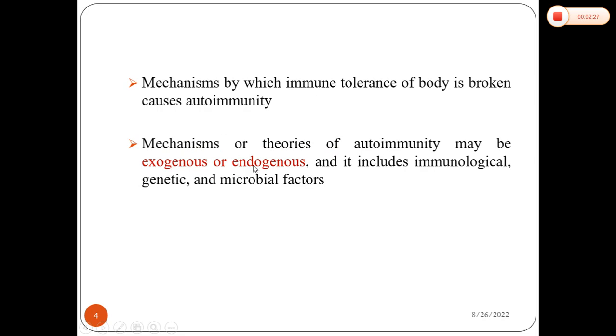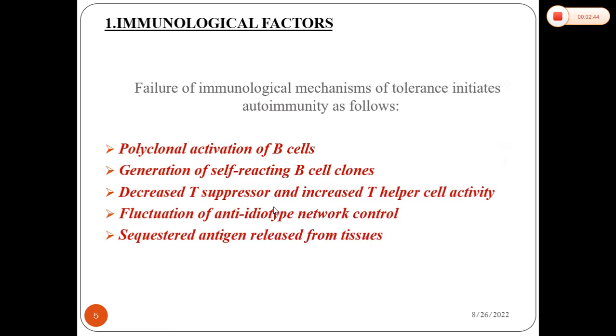The mechanisms or theories of autoimmunity may be due to exogenous or endogenous factors. If it is exogenous, it means it is from outside, and endogenous means from inside the body. This may be broadly classified into three: immunologic, genetic or microbial factors. First we will discuss immunologic factors. Any failure of immunological mechanisms of tolerance will result in autoimmunity.